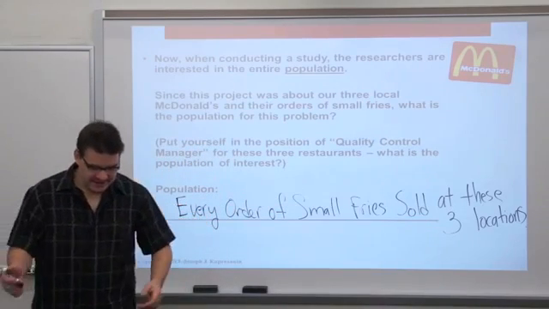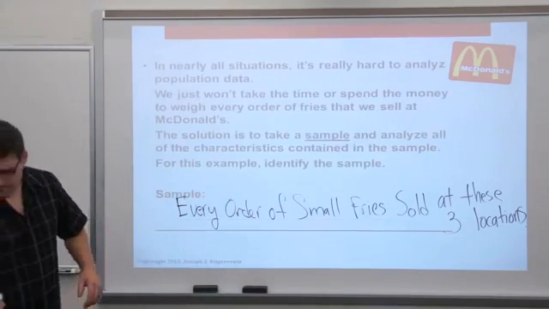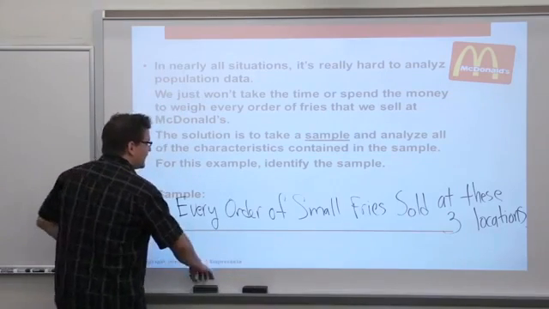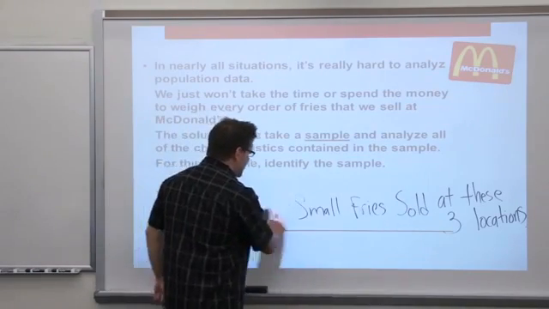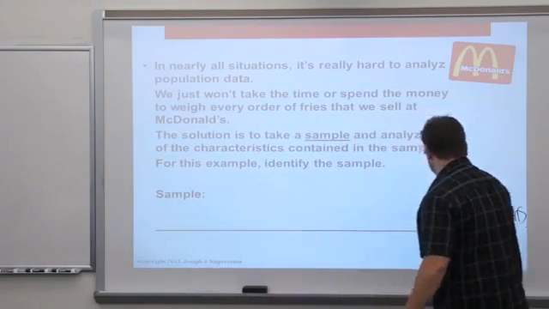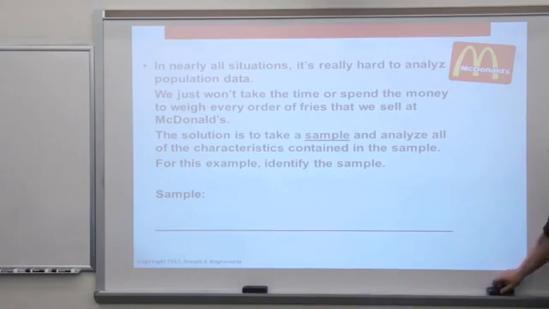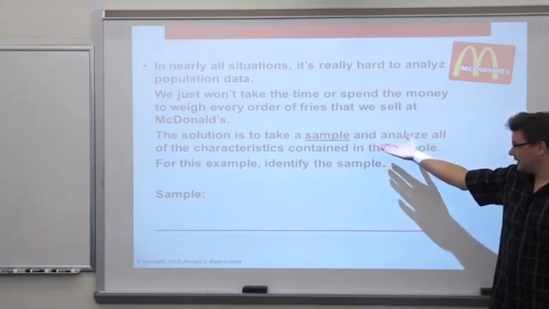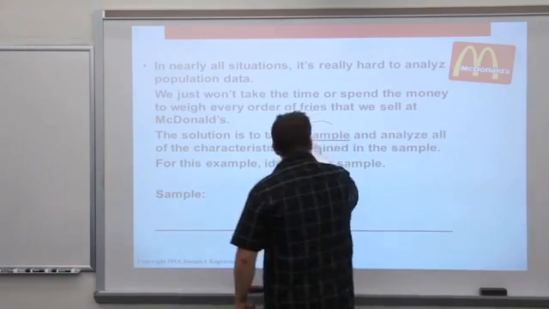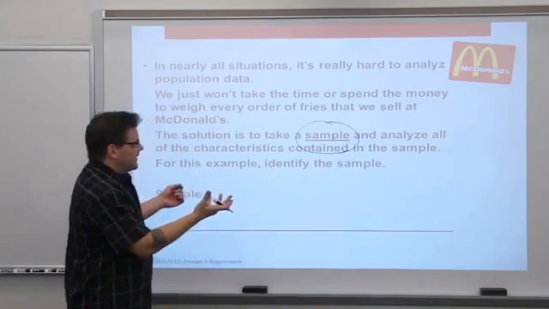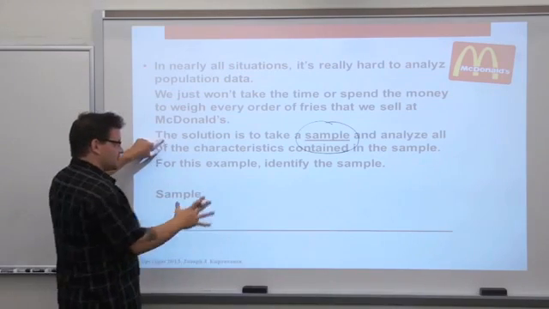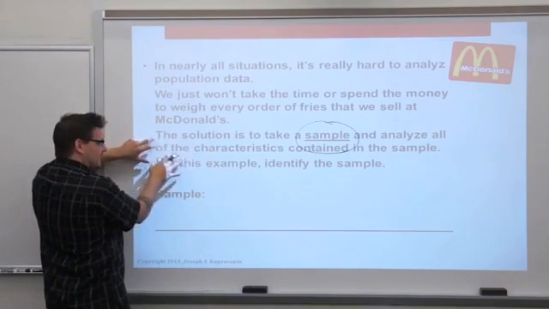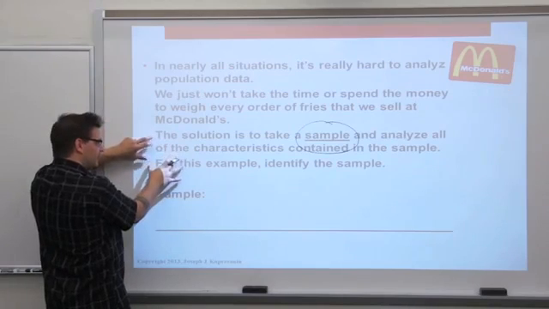Okay? In statistics, we take a sample, of course. In nearly all situations, it's really hard to analyze that population data. Okay? It would cost a lot of money to weigh every single order from the restaurant's perspective. It would take a lot of time to weigh every order. The solution, and that's what we did in MAT127, we took a sample. Based on that sample, we'd like to make conclusions about the population of all the fry orders. Okay? So the solution here, students, is to take a sample, analyze all of the characteristics contained in the sample.